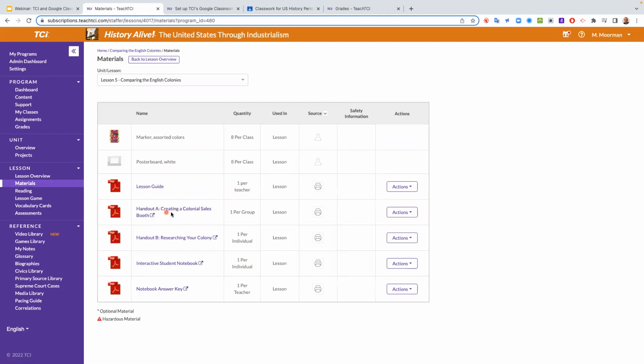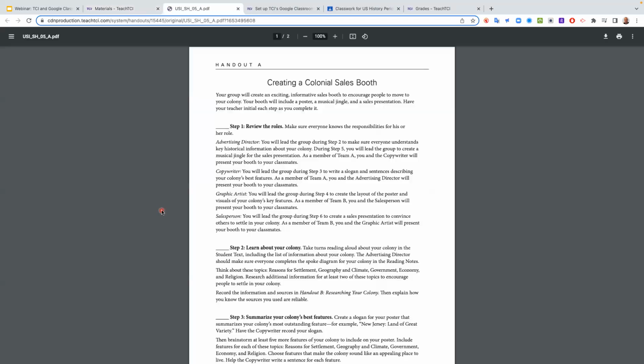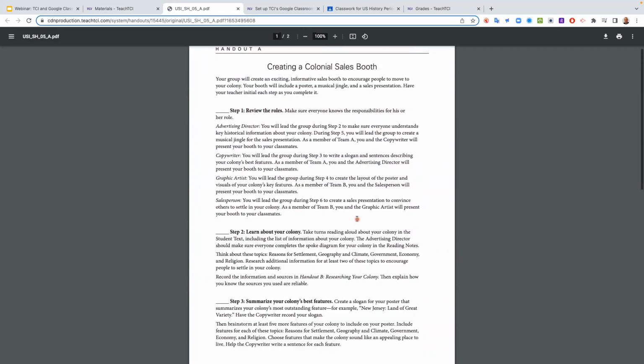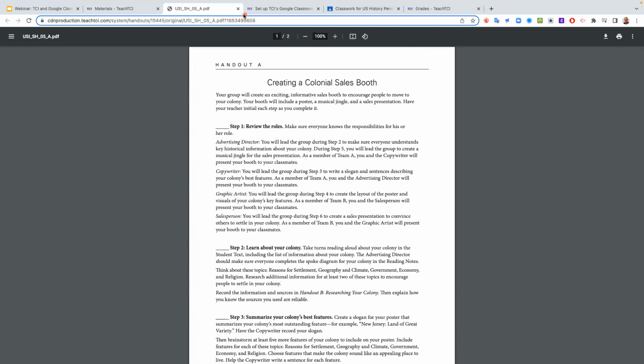handout A, creating colonial sales booth, and handout B, researching your colony. So these are 2 handouts that I want my students to have. I'm just going to open one up and take a look at it real quick. Okay, so this is a handout that I want my students to have access to, that they're going to need for this assignment when they do this.